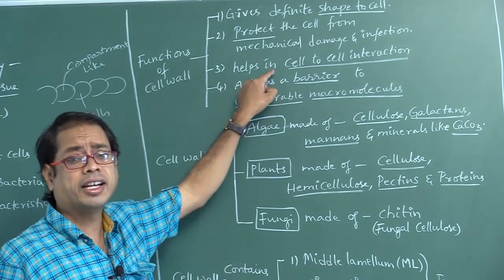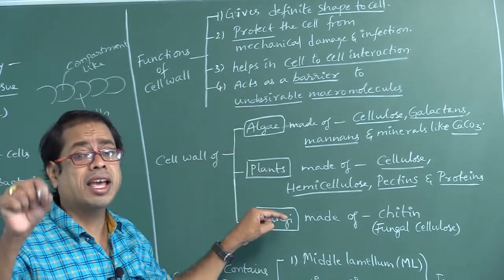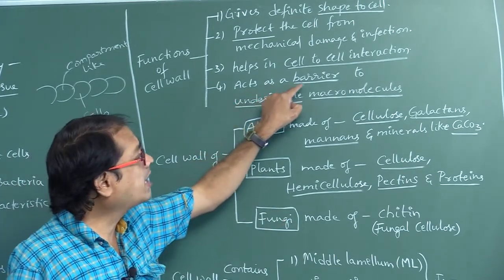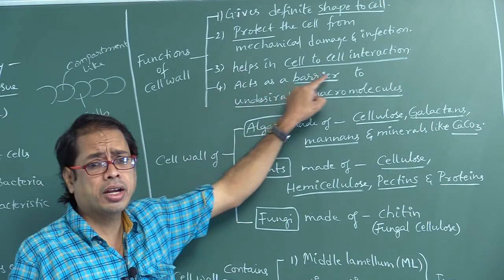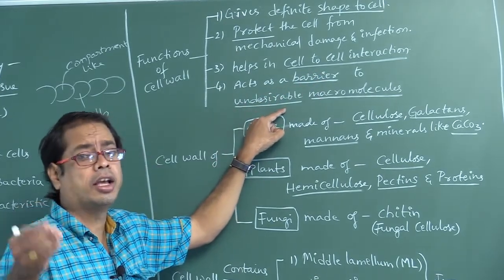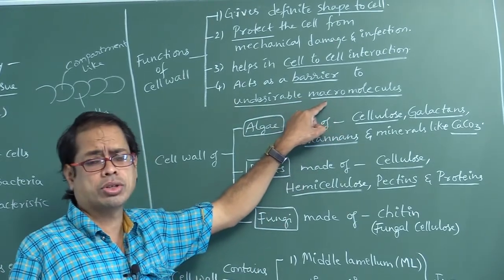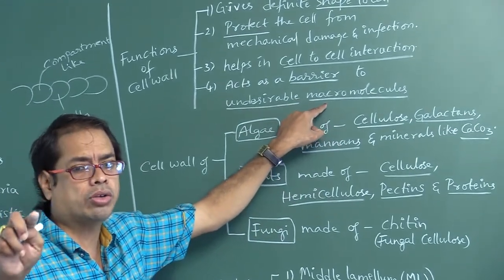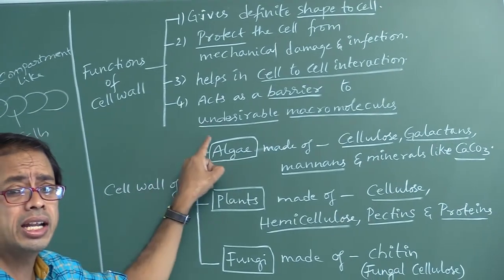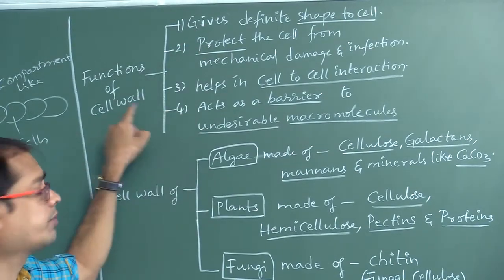Cell-to-cell interaction. Next, it acts as a barrier to undesirable, don't say desirable, that is unwanted macromolecules. Don't say micromolecules. You have to say macromolecules. It acts as a barrier to undesirable macromolecules. These are all the functions of cell wall.